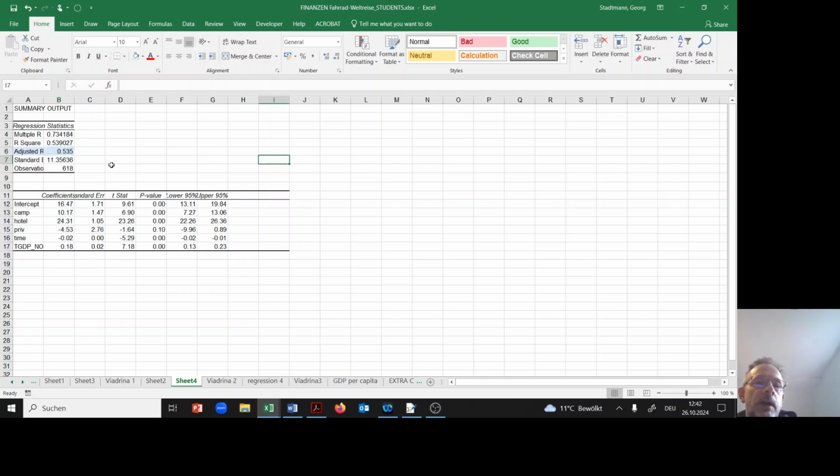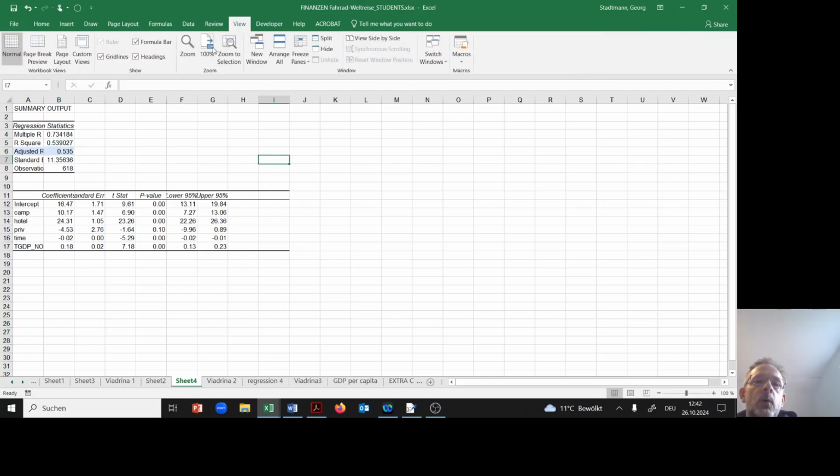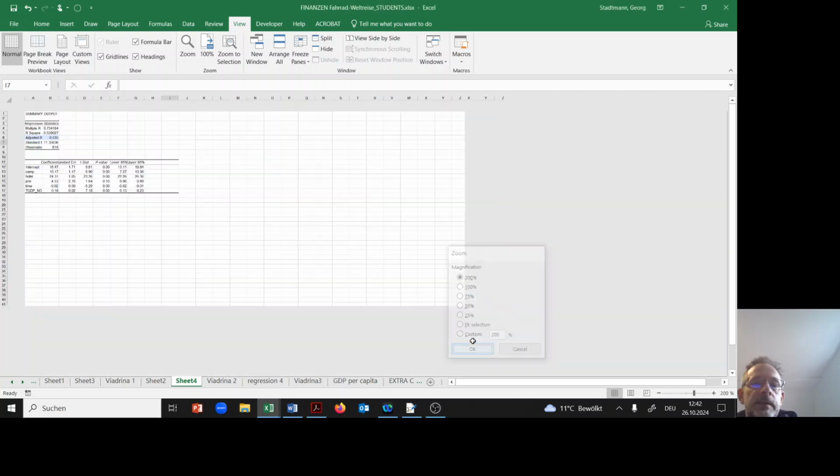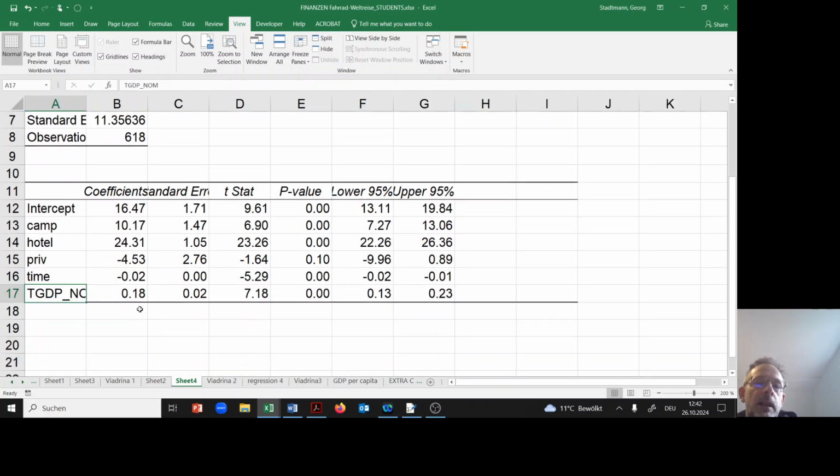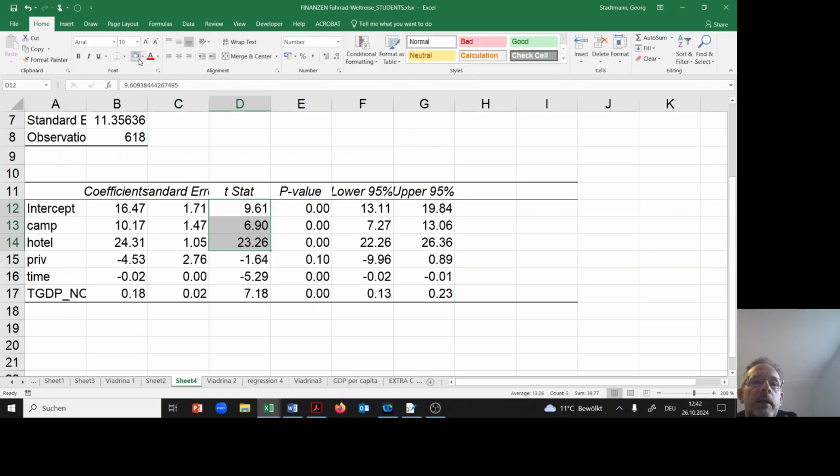So first of all, the adjusted R squared is up, which is nice. So our additional variable, GDP per capita, has some explanatory power. Let's check the significance. So this is all significant here. Private is still insignificant. It's not larger than 2, the t-values. And the other coefficients are significantly different from 0. So more or less, the results are in line with our previous regression.